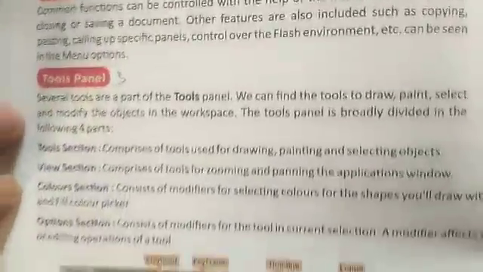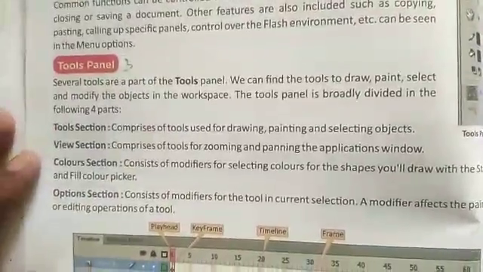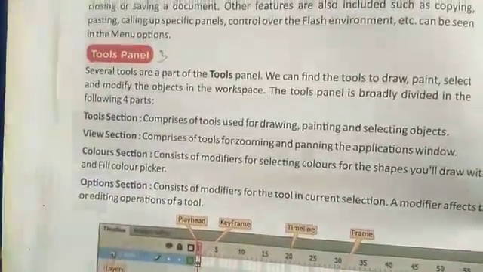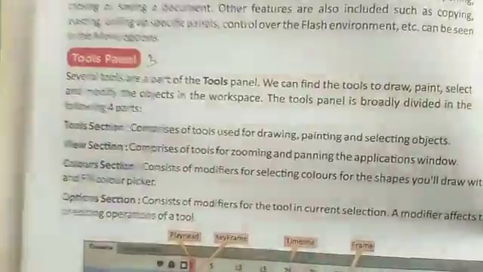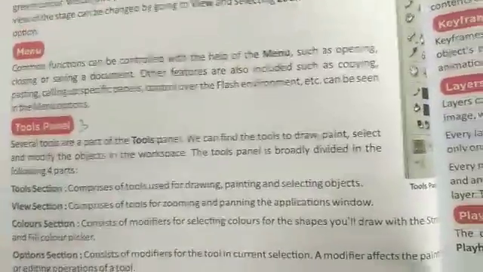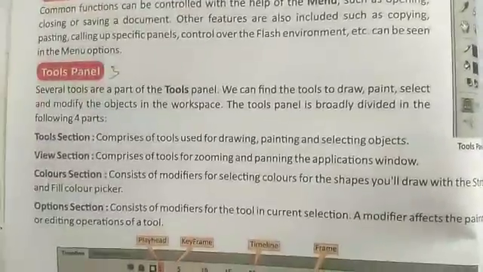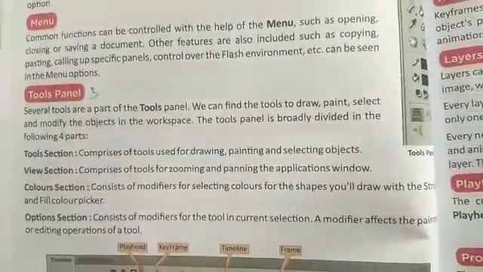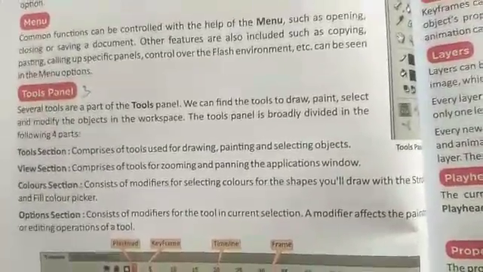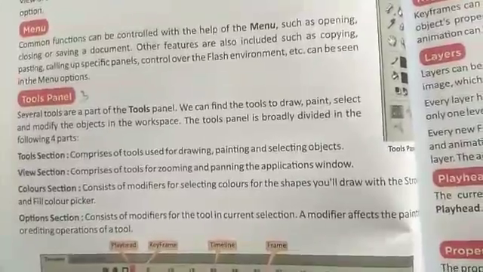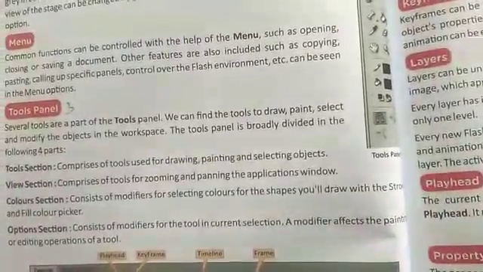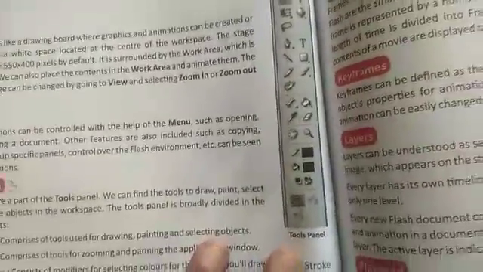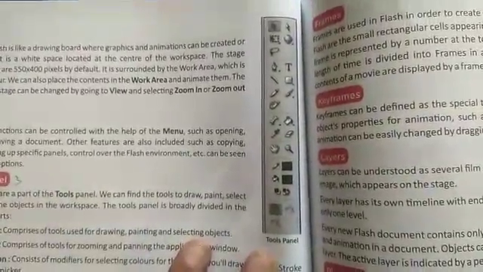Tool panel. Several tools are part of the tool panel. We can find tools to draw, paint, select and modify objects in the workspace. We can use the tools to draw, paint, select and modify the object in the workspace. The tool panel is broadly classified into 4 parts. You can see the tool panel like this.